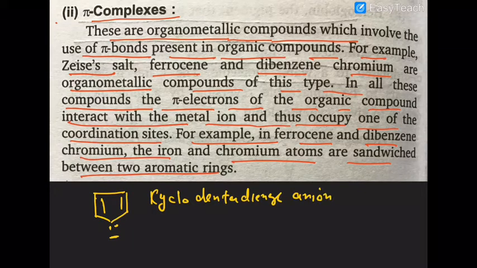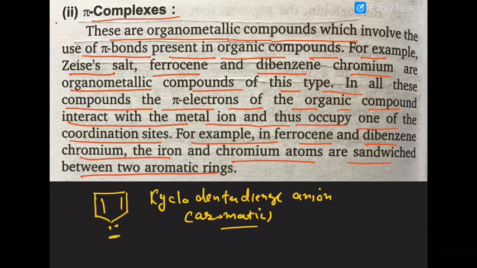there is the cyclopentadienyl anion. This carbon-carrying anion is aromatic in nature. That will donate its lone pair or pi clouds. Look at that. So this is the cyclopentadienyl anion.